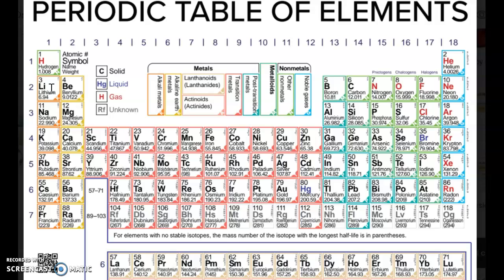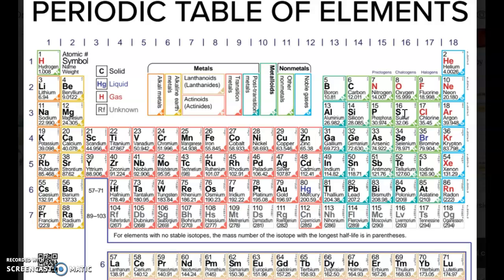And again, based on where they are on the periodic table or what group they're in, they're going to want to lose or gain electrons. Like I said before, is it easier for lithium to gain 7 electrons or lose only 1 electron? Is it easier for sulfur to lose 6 electrons or only gain 2 electrons? And remember, electrons are negatively charged.